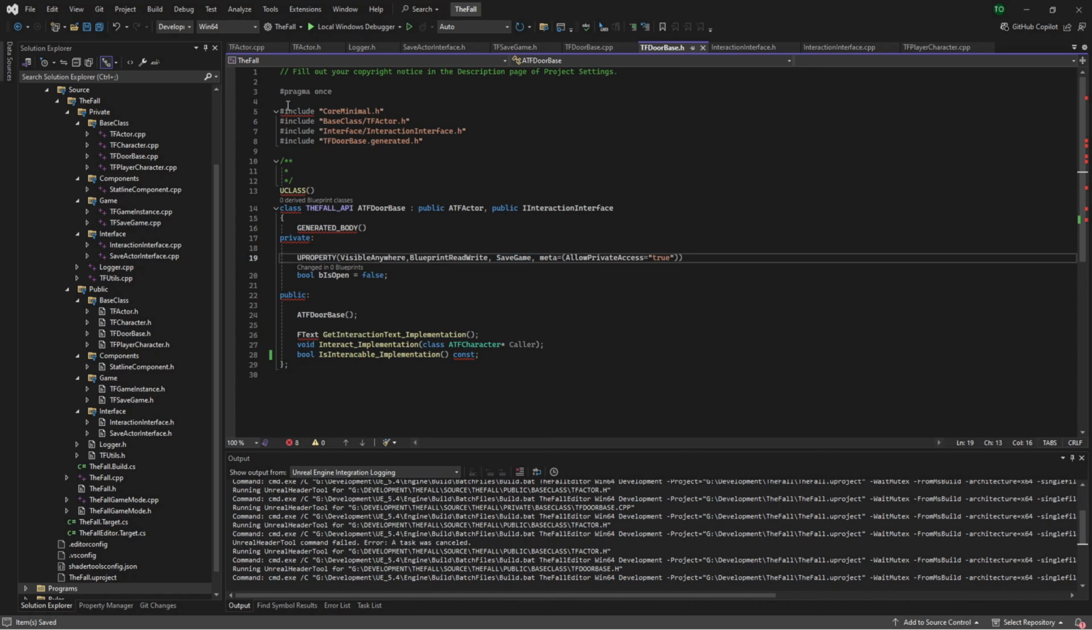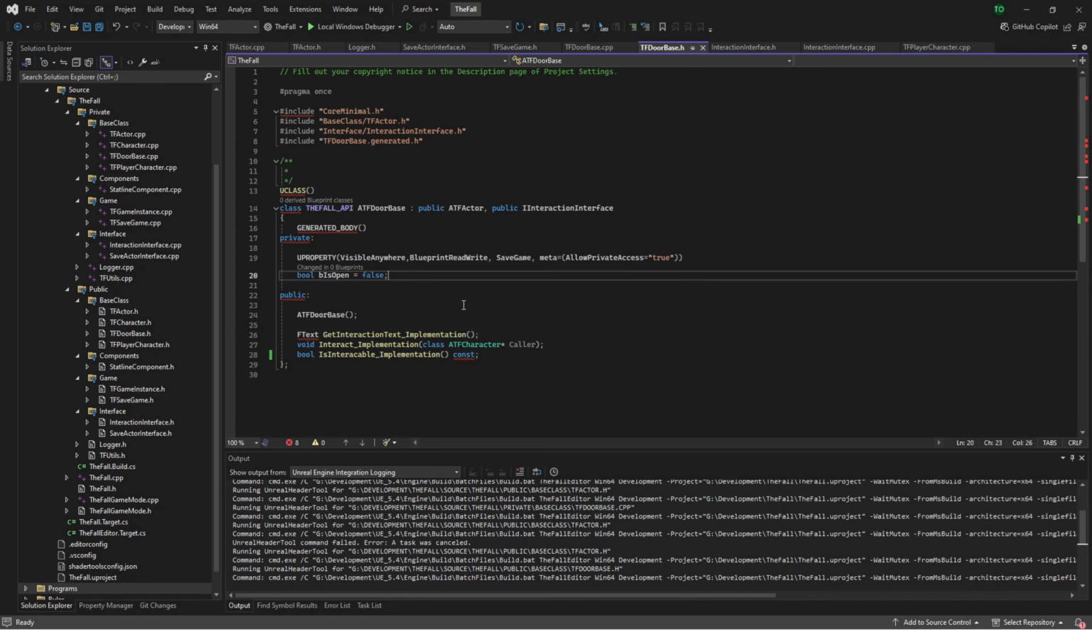Really annoying how these constantly say you can't include core minimal, no such file exists, all of this, but to qualify on the function, it's because none of this is compiling properly. So close out the door. Do we need to close out this?